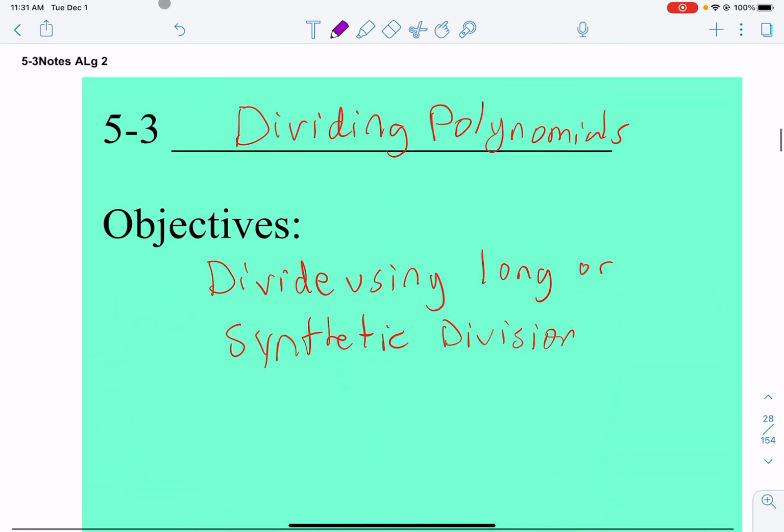Now the 5-3 notes is about dividing polynomials. We're going to learn 2 techniques. We're going to divide using long division. We're also going to divide using synthetic division.